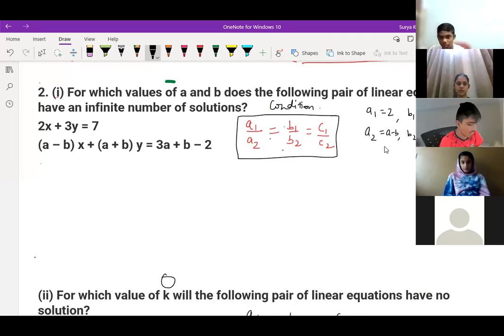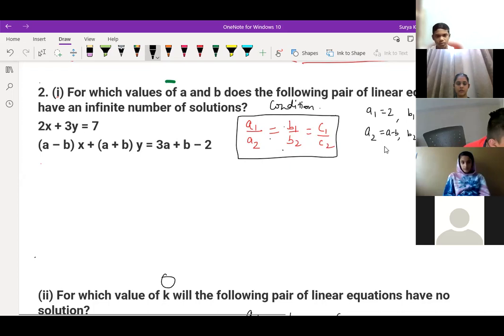You have to find the value of a and b for which the equations have infinitely many solutions. Drishi, you? Sir, I didn't understand how to do this. You know the condition, no? a1 by a2 should be equal to b1 by b2 is equal to c1 by c2. Now you can do cross multiplication and you'll get the answer. Only a and b we should find, no?